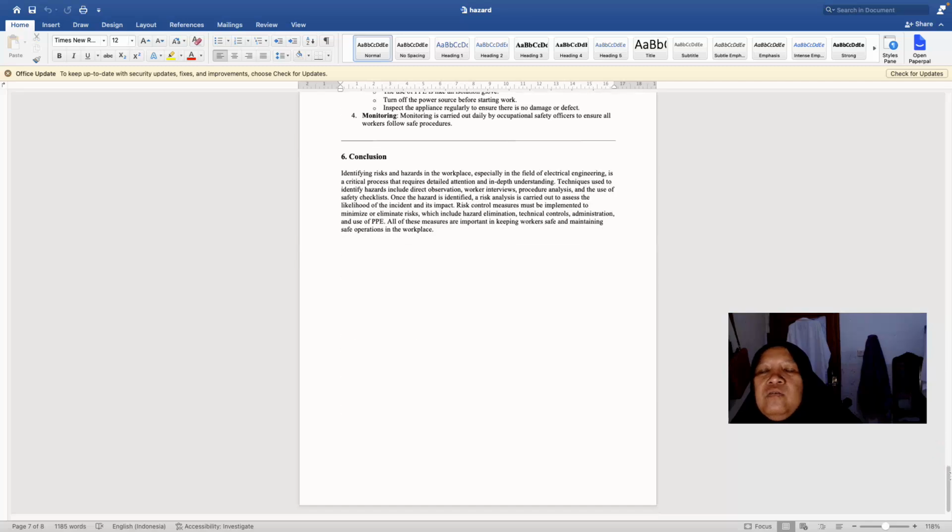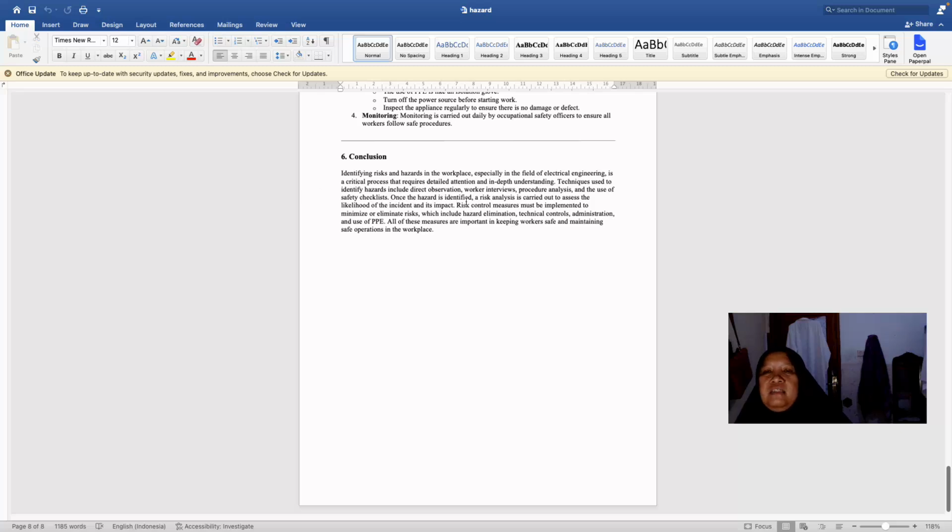And then the conclusion. Identifying risk and hazard in the workplace, especially in the field of electrical engineering, is a critical process that requires detailed attention and in-depth understanding. Techniques used to identify hazards include direct observation, worker interviews, procedure analysis, and the use of safety checklists.